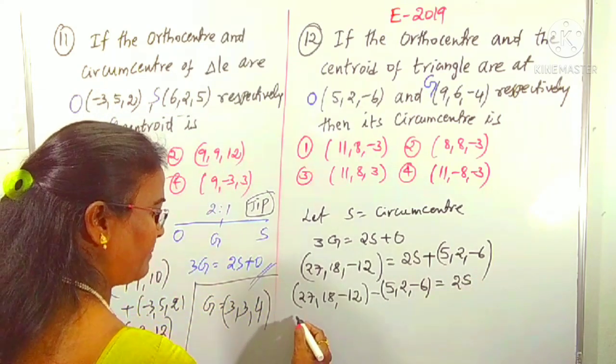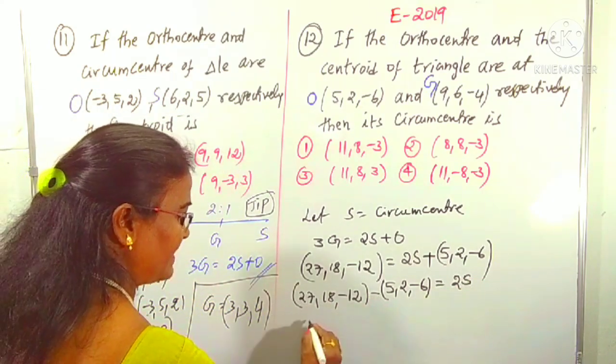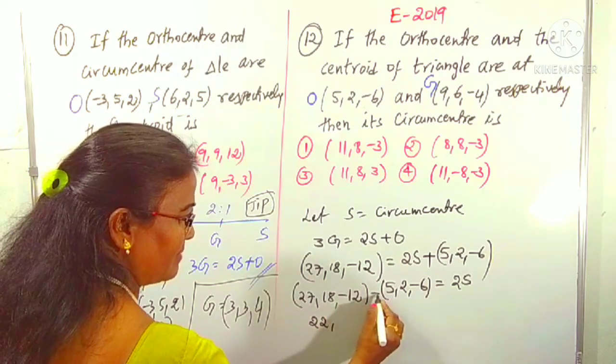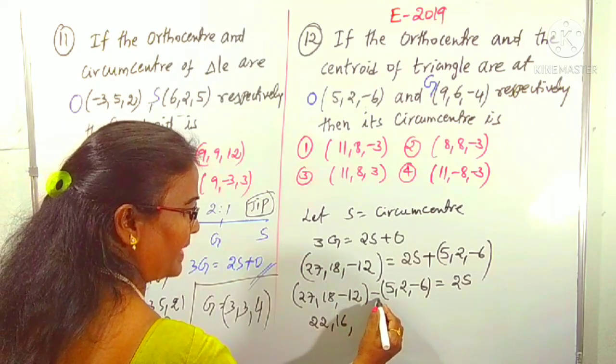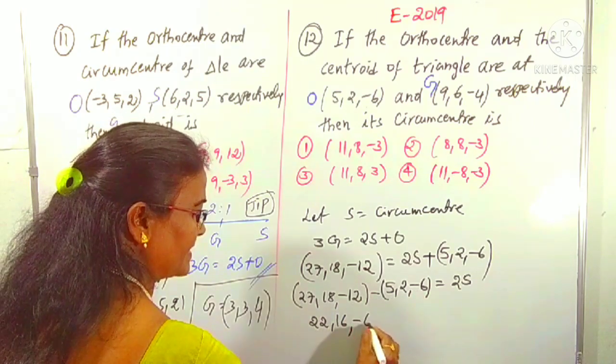By the subtraction, 27 minus 5 is 22, 18 minus 2 is 16, and minus 12 minus of minus 6, that is plus 6, is minus 6.